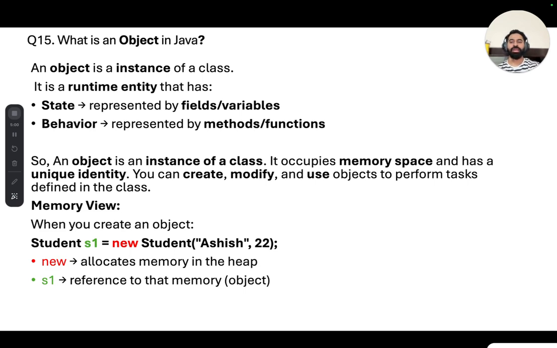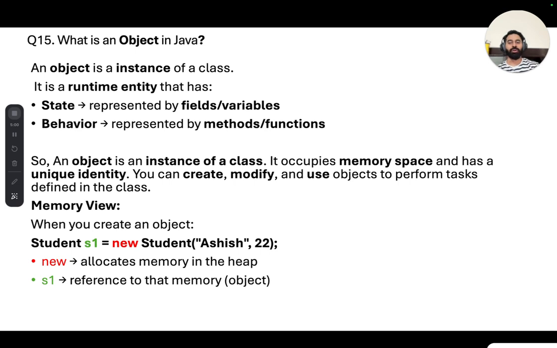the memory view, then you can create an object like this. Let's say that you have a class with the name Student. So Student s1 equals new Student, and in the parameter you are passing name as Asis, and age like 22, right? So here you can see the new keyword will allocate the memory in a heap, and s1 is a reference to that memory object. Yeah, so this is an object. So basically s1 you can call an object or a reference that will tell where this s1 object is allocated in the memory.